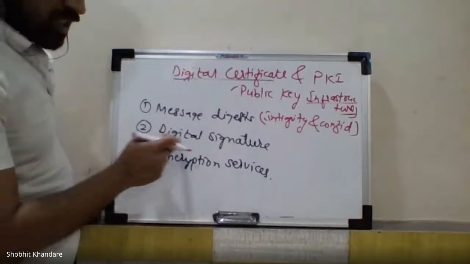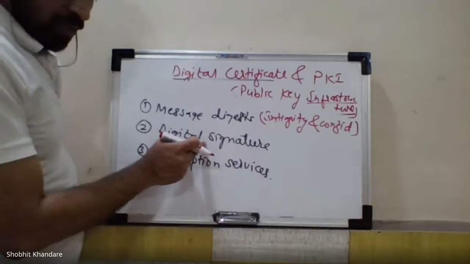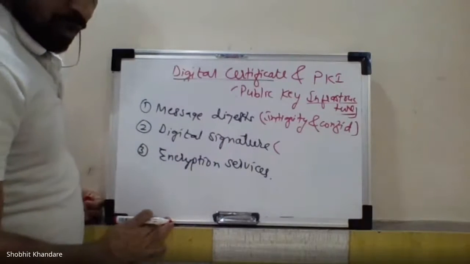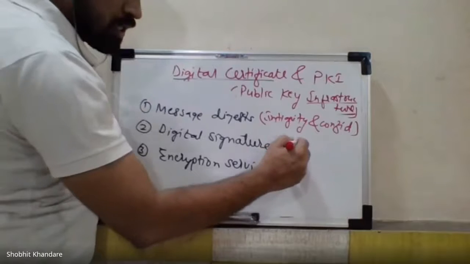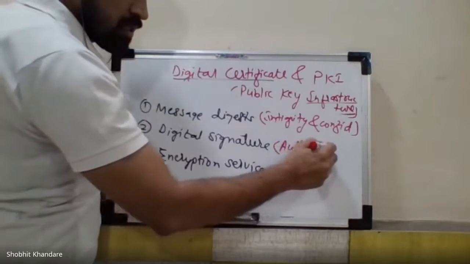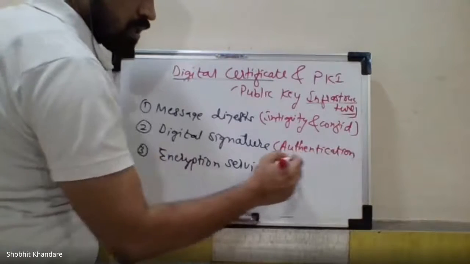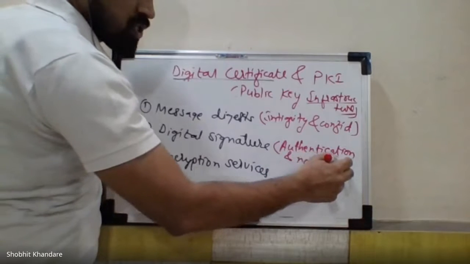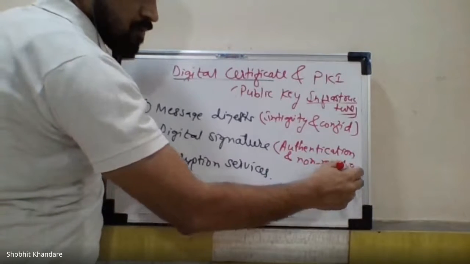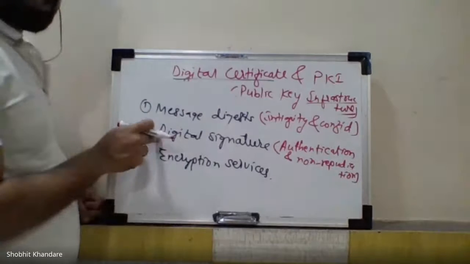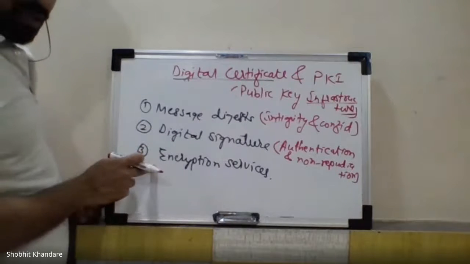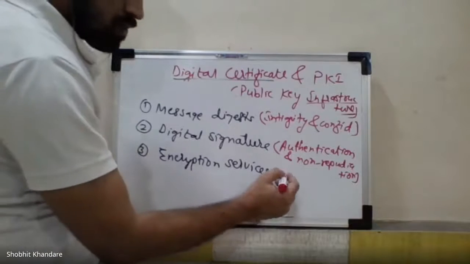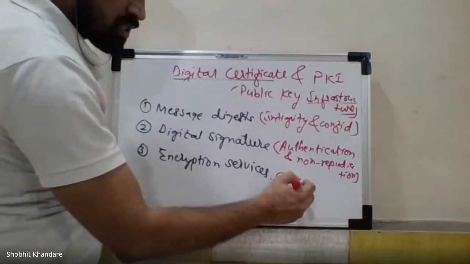By using the digital signature, what am I achieving? I am achieving authentication and non-repudiation by using the digital signature. And by using the encryption services, I am achieving confidentiality.